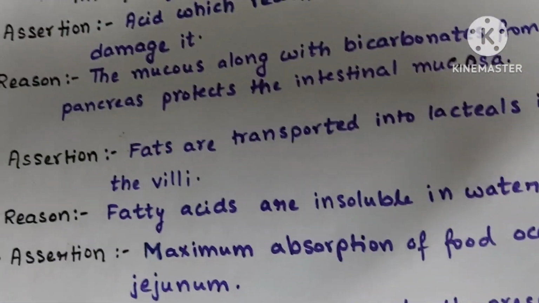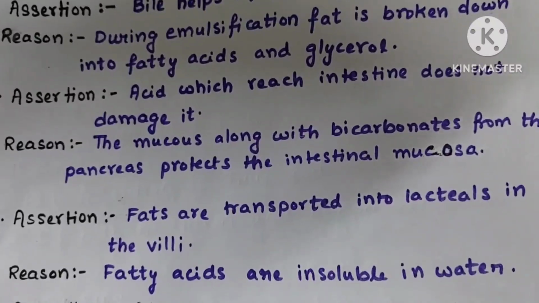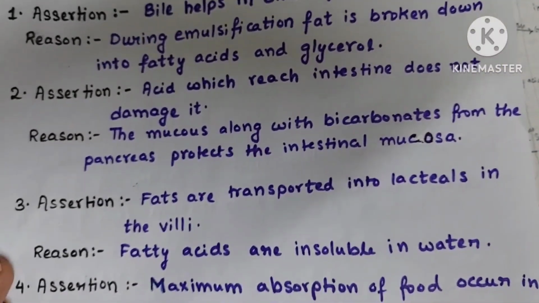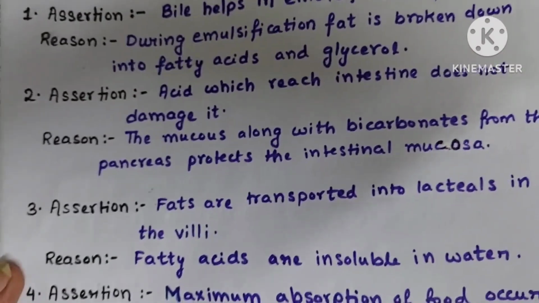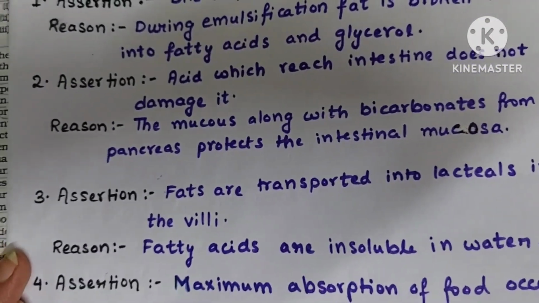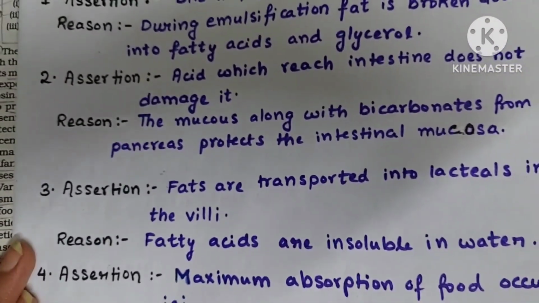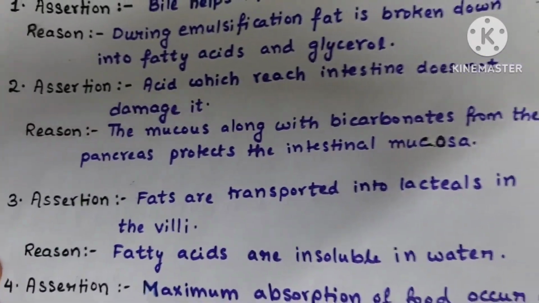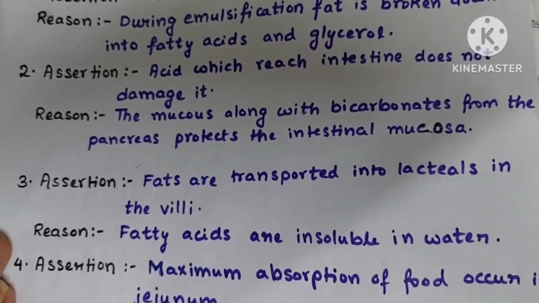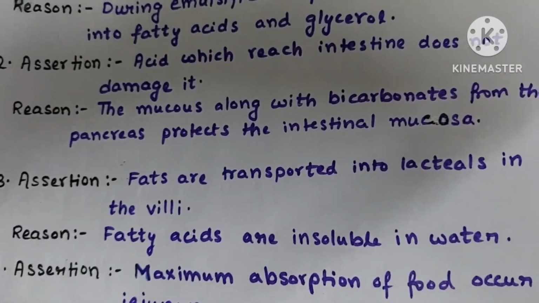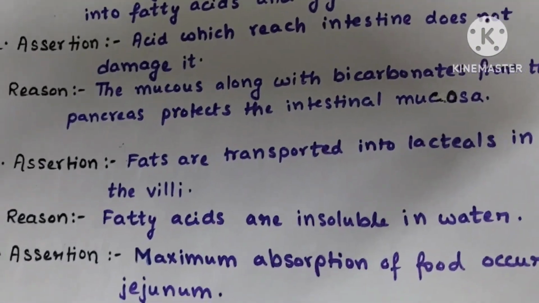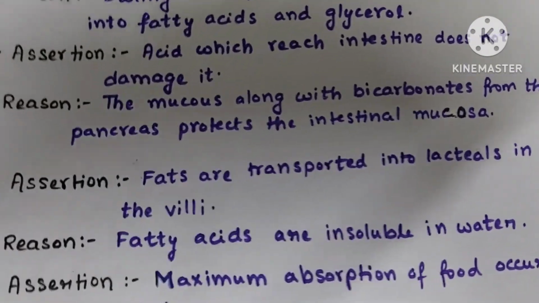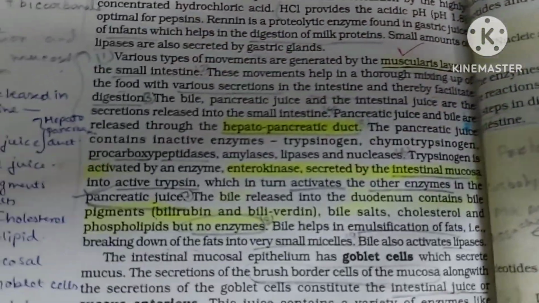Then next question. Acid which reaches intestine does not damage it. Yeah, this statement is correct, assertion is correct. The reason is that the mucus along with bicarbonates from the pancreas protects the intestinal mucosa. Yeah, this reason is also correct. And this line is also taken from NCERT. We will see here.